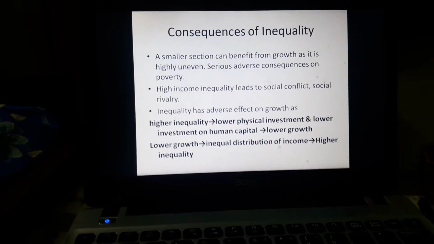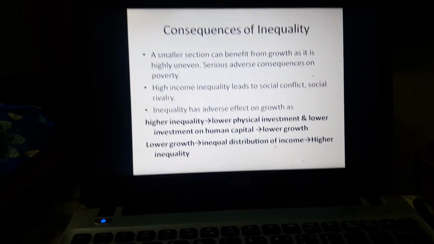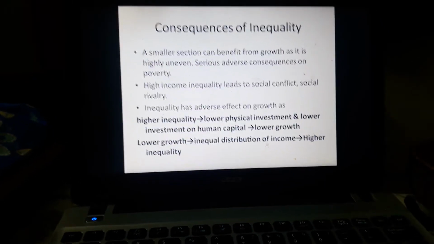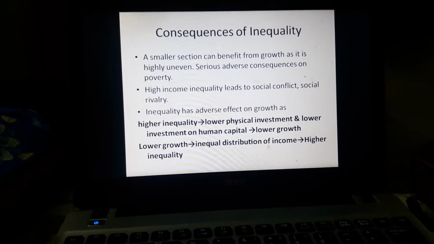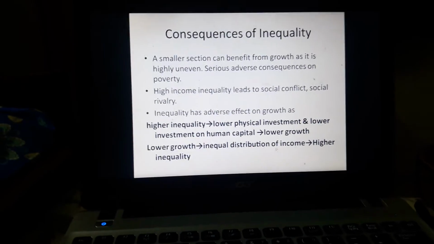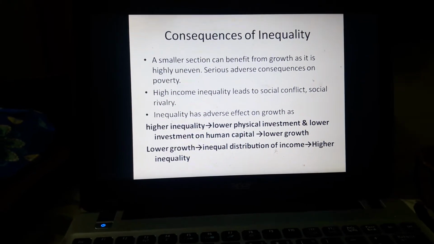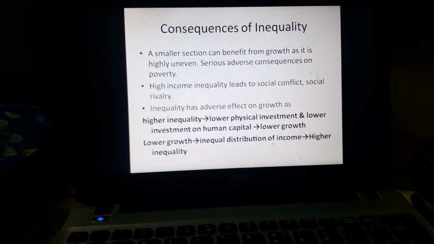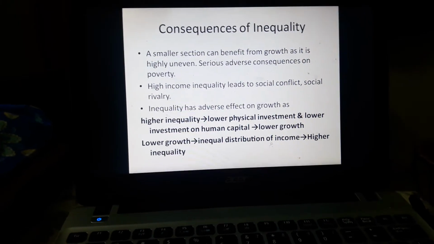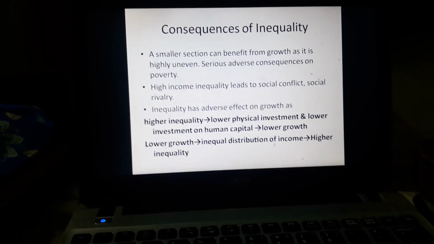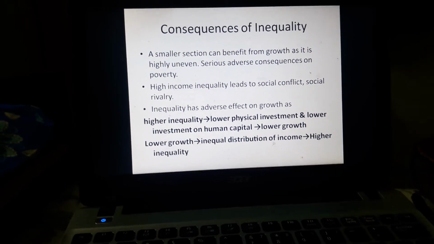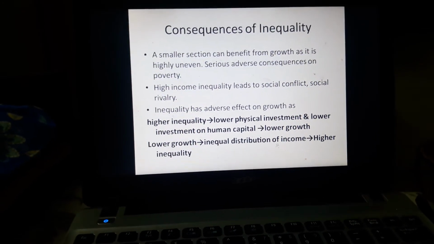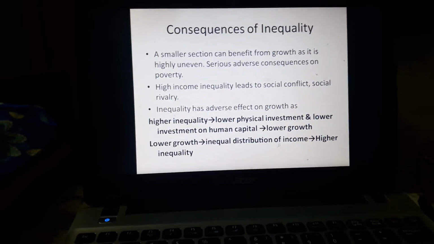The benefits of growth will not trickle down to the poor, and therefore the people who have relatively less income will not be able to spend more on human capital, on education, and therefore there will be lower investment in human capital, and physical investment will also be low, which will adversely affect growth.